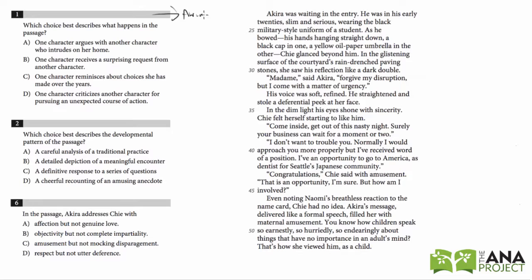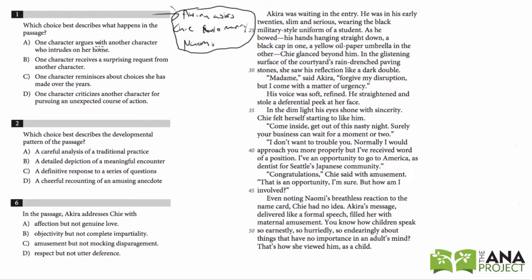Akira asks Chi, the mom, to marry Naomi. Really, that's what happens in the passage. It's basically Akira asking mom for Naomi's hand in marriage. Now let's go to the answer choices and eliminate the ones that are least like what I just said.